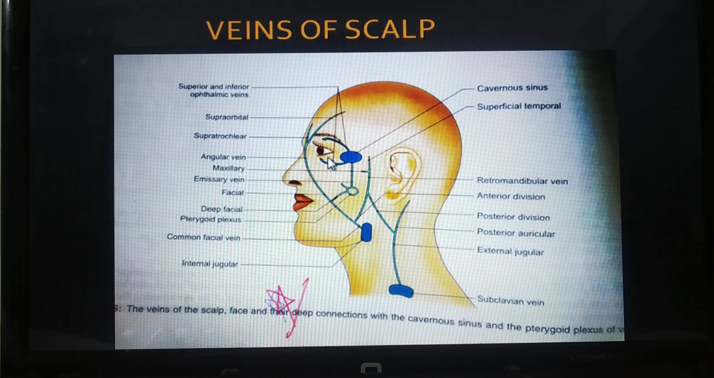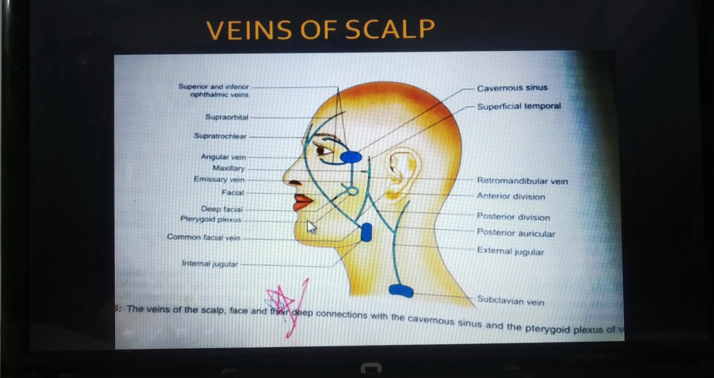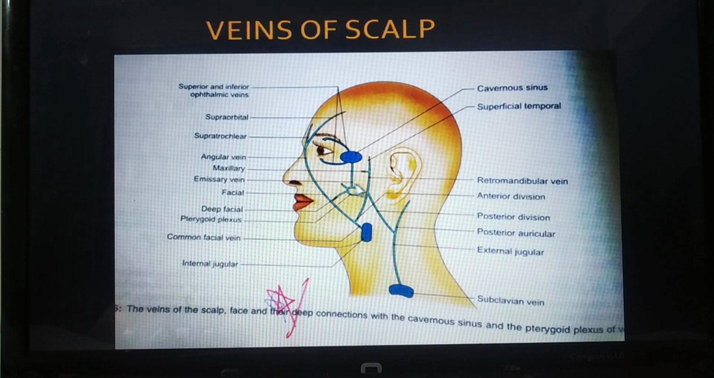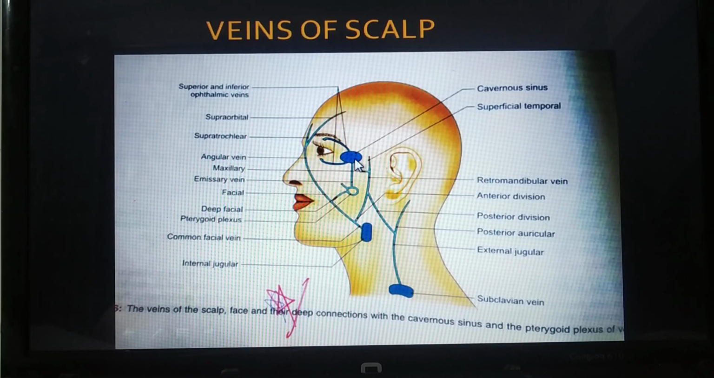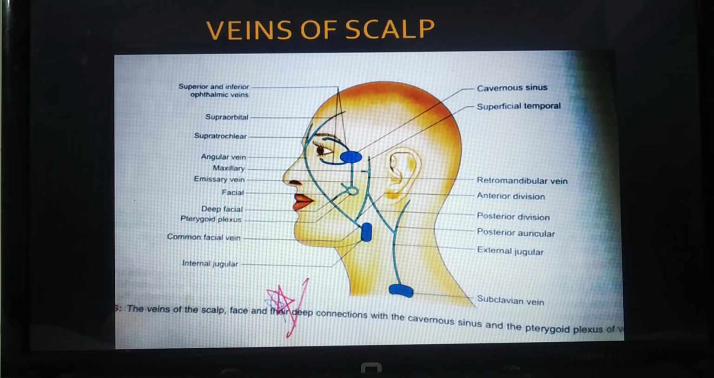Then take the veins from here, that is the superior and inferior ophthalmic veins, going directly to the cavernous sinus. Then from here, see, this is the dangerous area of face when I talk about here. From here goes the deep facial vein, and the deep facial will go directly to this. This is the pterygoid plexus. From the pterygoid plexus going straight forward, that is into the cavernous sinus. So this was part 2.